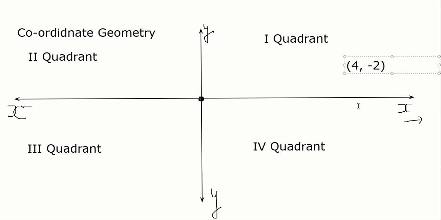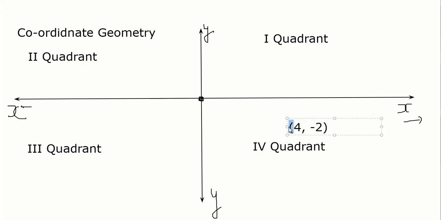Because 4, the x coordinate, is positive, it can be only in the first or fourth, since x is positive there. On top, y is positive; at the bottom, y is negative. So it will lie in the fourth quadrant. So I'll say (4, -2) is in the fourth quadrant, somewhere here.